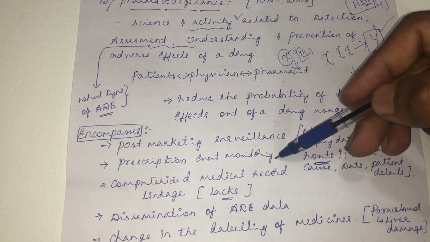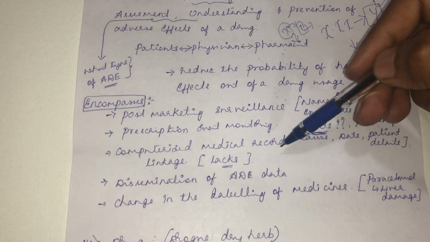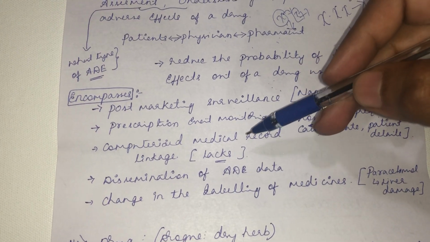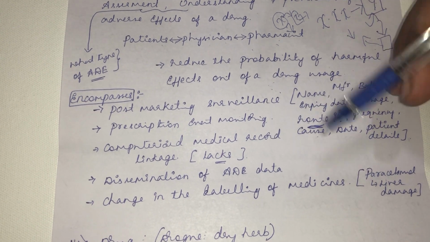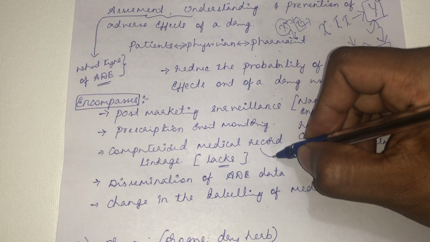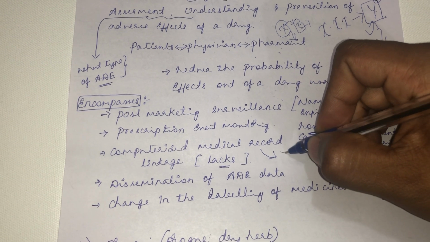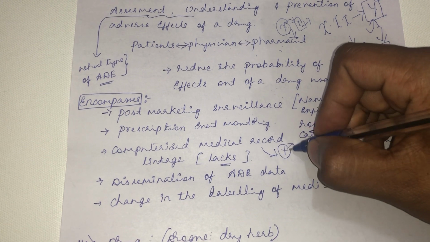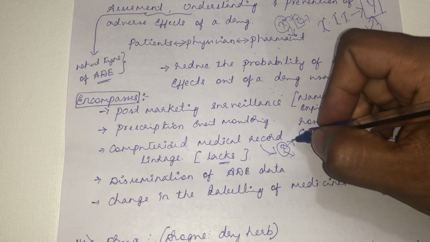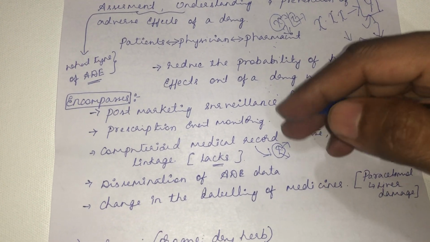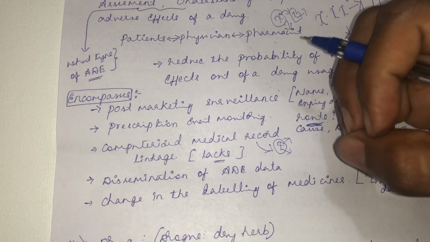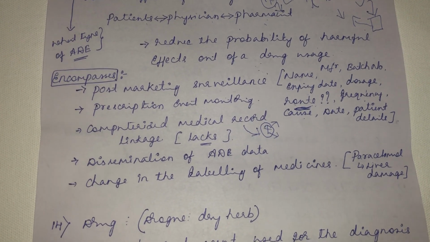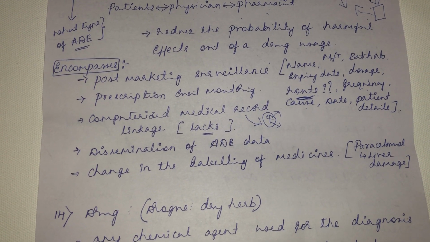Then computerized medical record linkage. In a chain of hospitals, they will have the medical record about a patient. It will give you some picture about the patient. For example, earlier I used some extract, and it caused an adverse effect on that patient. So now we shall not use this extract, we should be careful while using extract on this patient, so we will use some other drug. That information will be given by the medical record. But in our veterinary practice, this is severely lacking. We don't collect or keep the medical record about a patient.